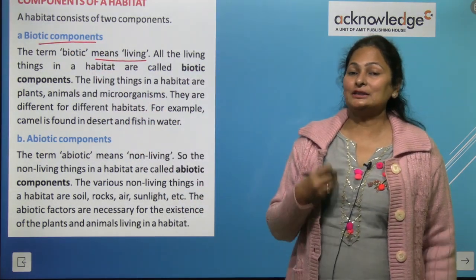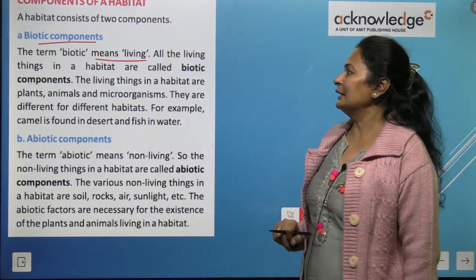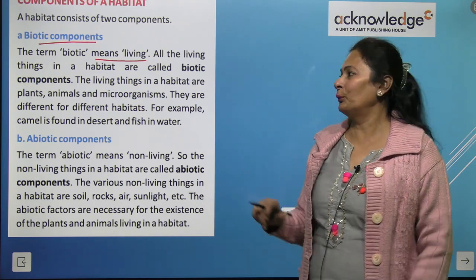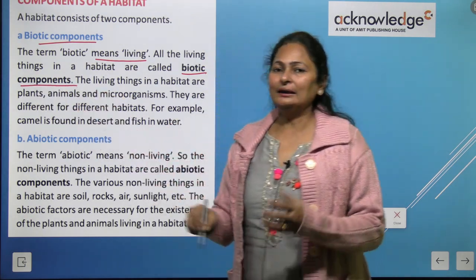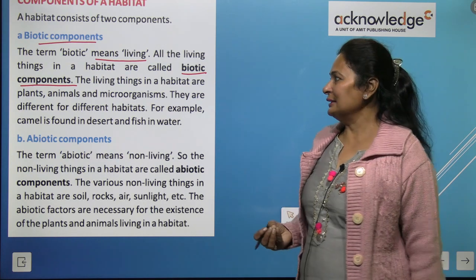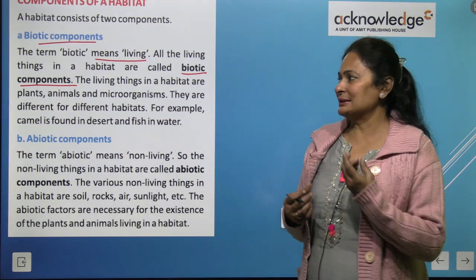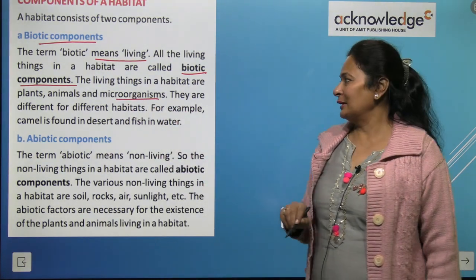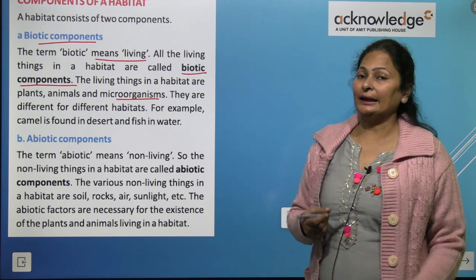The term biotic means living organism. All the living things in a habitat are called biotic components, right? The living things in a habitat are what? The plants, the animals, and the microorganisms. They are different for different habitats, right? Like camel.